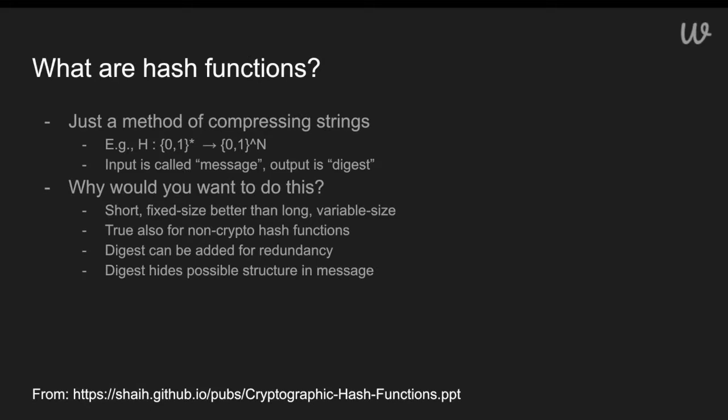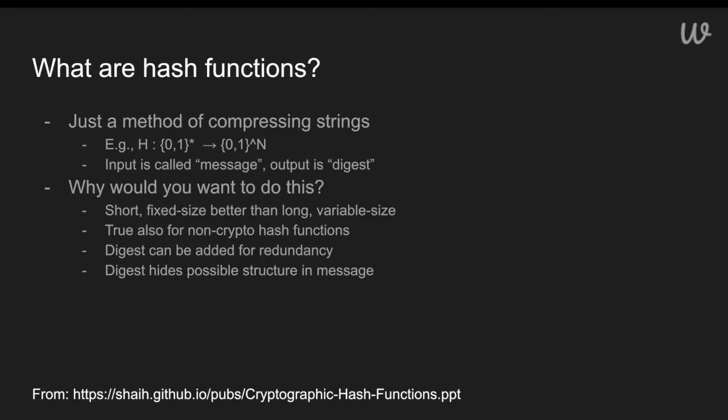So the first thing we need, the first primitive that's required for building up this tool chain, is hash functions. If you're not familiar with a hash function, it's just a method of compressing strings. You could think of it as arbitrary length bit strings that we want to compress to some number of bits, say n bits. We take messages, which are inputs to these functions, and we get a digest or a hash as an output.